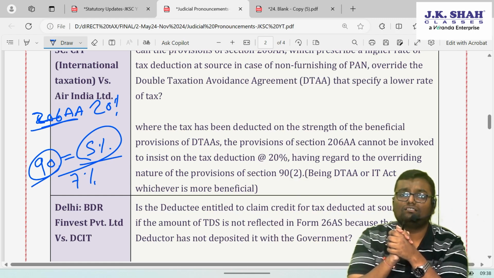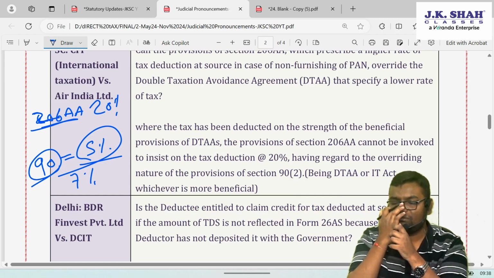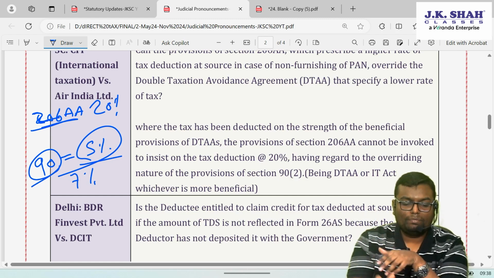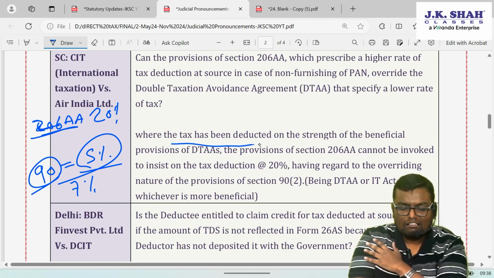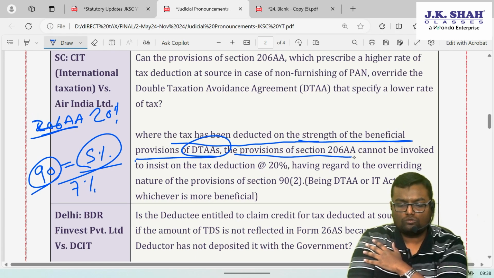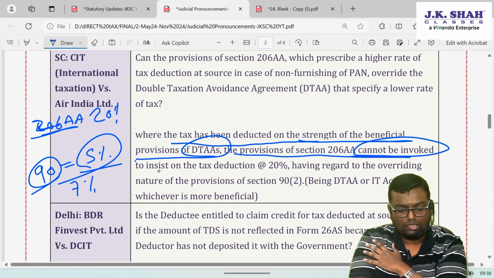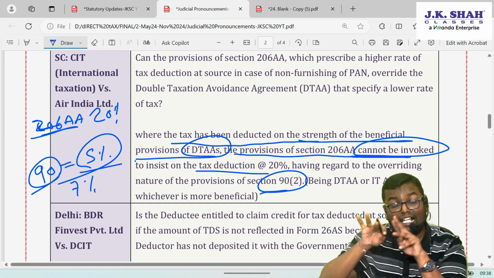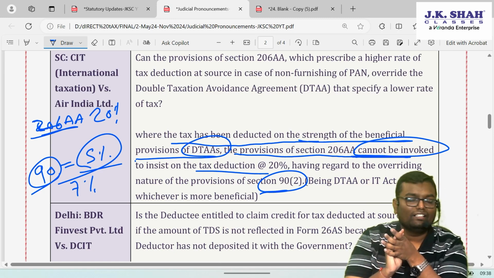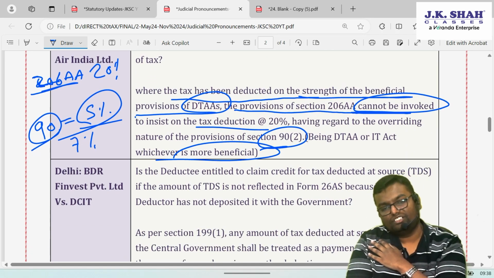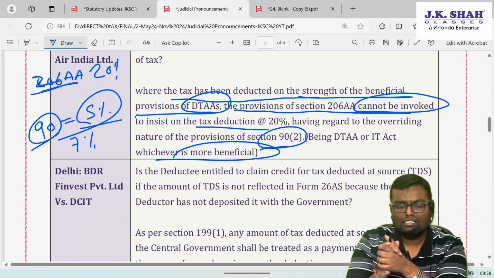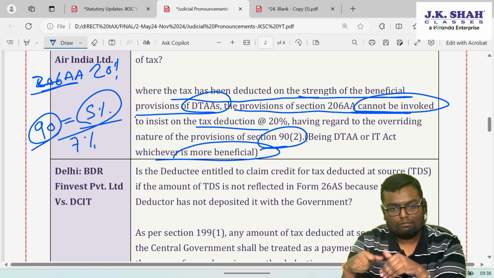The AO says that 206AA is overriding DTAA, which is actually not. Supreme Court has clarified, if the tax has been deducted on the strength of beneficial provision of DTAA, the provision of 206AA cannot be invoked for higher TDS. It doesn't override section 90. Section 90 is rather overriding, DTAA or income tax, whichever is more beneficial. So you don't need to deduct higher TDS of a non-resident if DTAA is applicable. You can deduct TDS at a rate whichever is more beneficial.